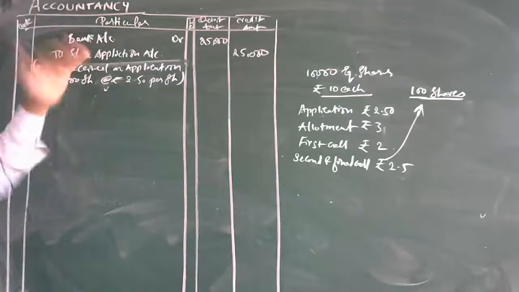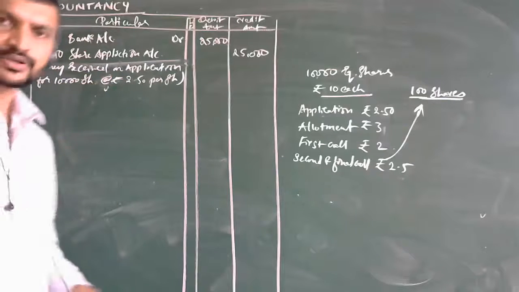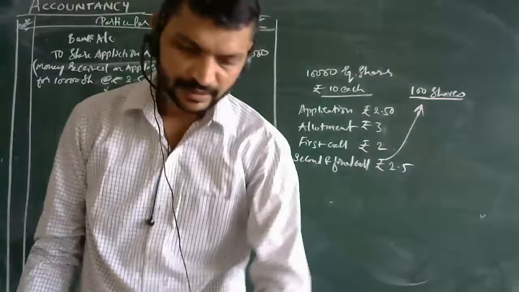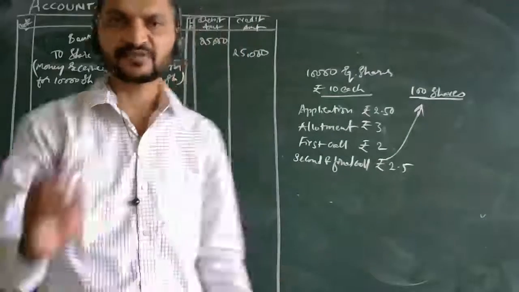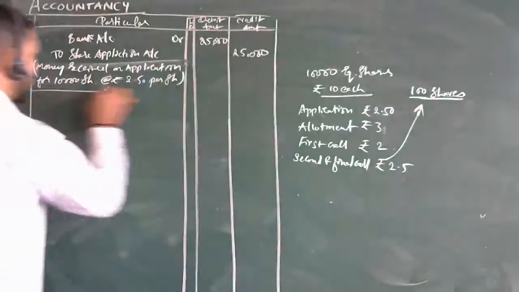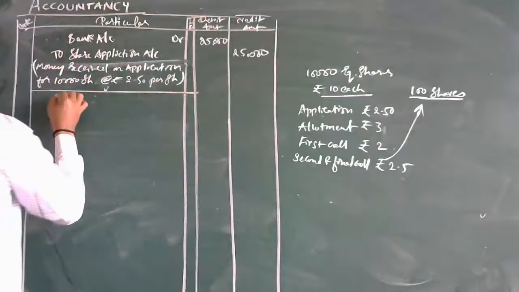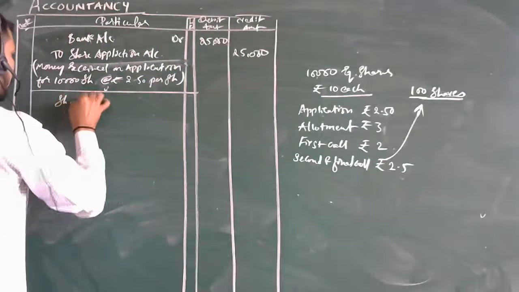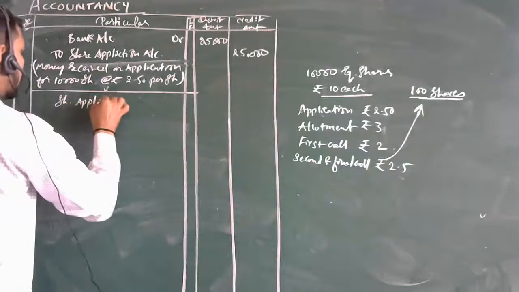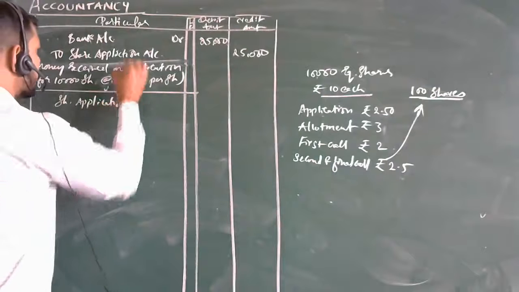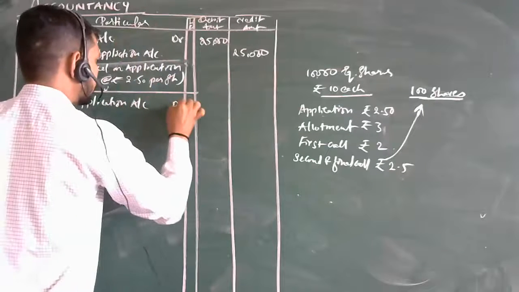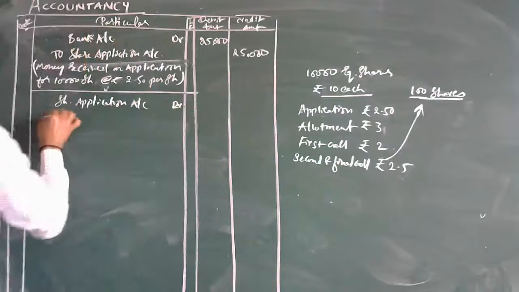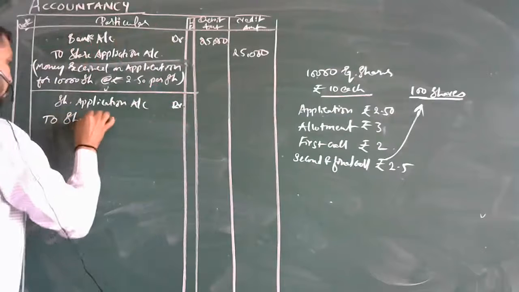Now whatever application money has come to you, that will be in the share application account, and it should be transferred to the share capital account. So the next entry will be share application account debit to share capital account.